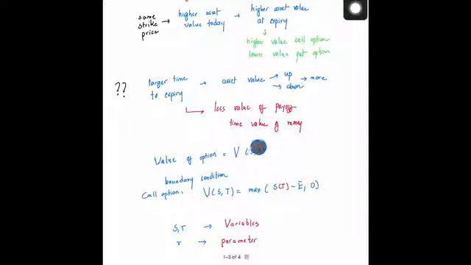Once the time at infinity is basically fixed, that is, the time towards the expiry is basically known, the boundary condition that we have is that the value of the option should equal the maximum of S, the value of the asset at expiry, minus the strike price, comma 0. So this becomes a boundary condition. What we have is S and T basically become variables in the problem.